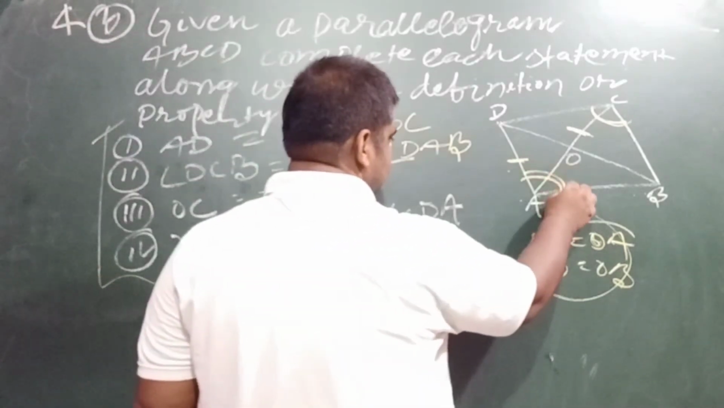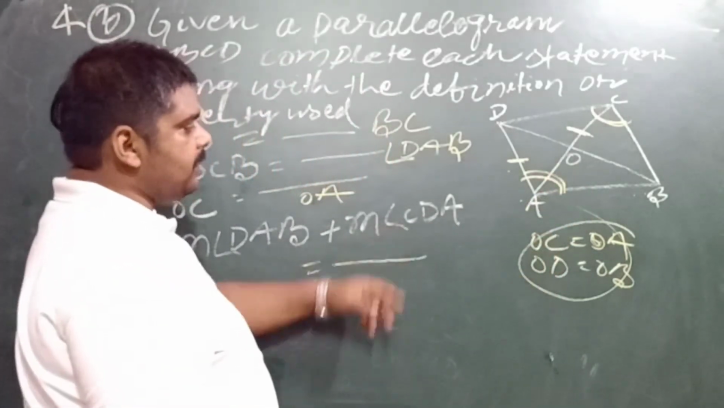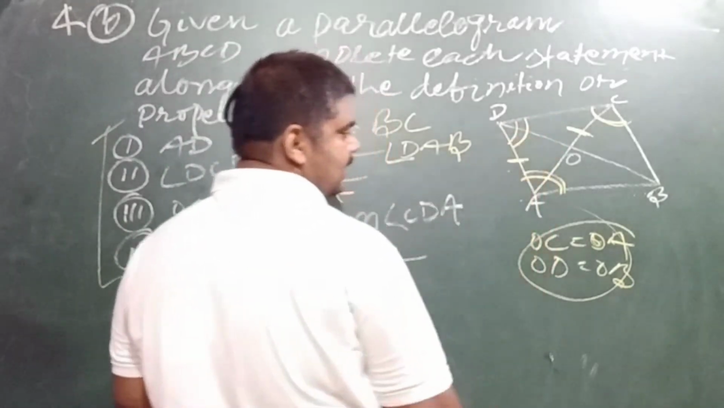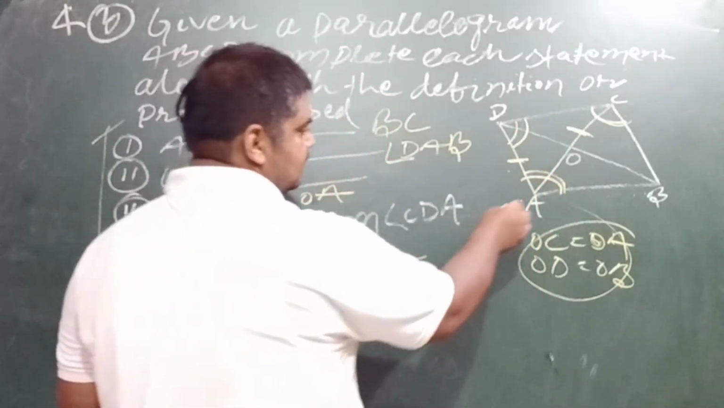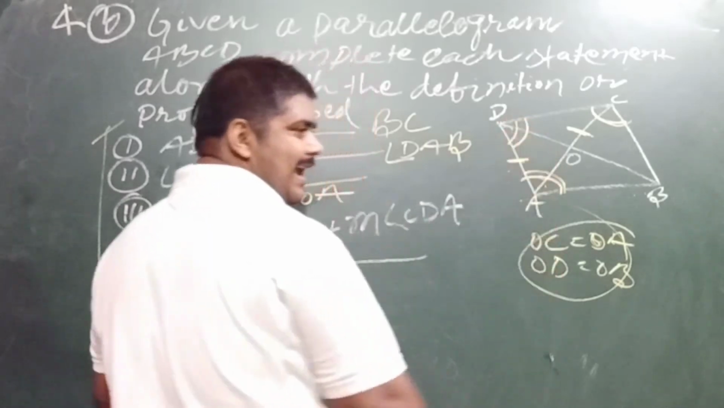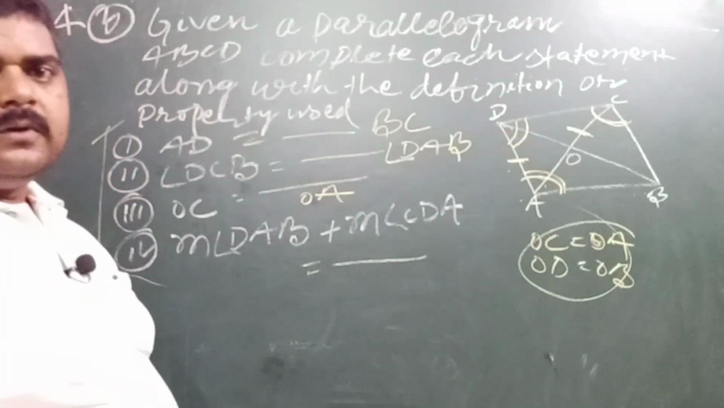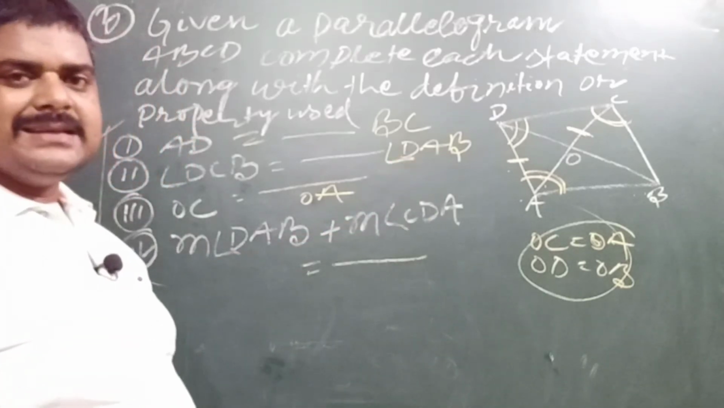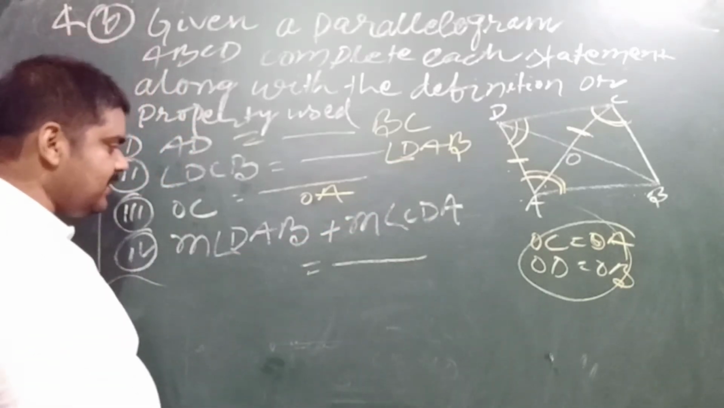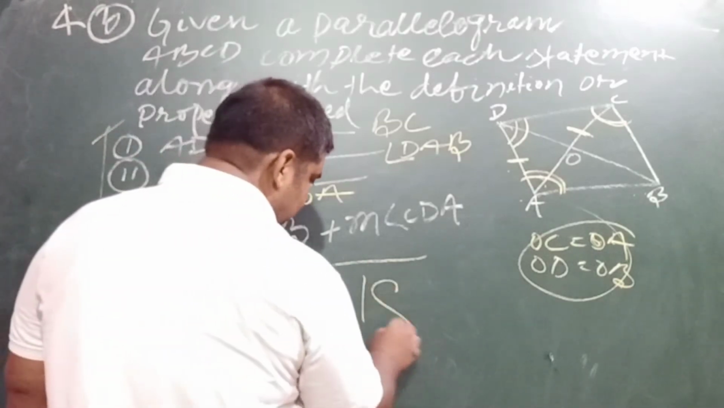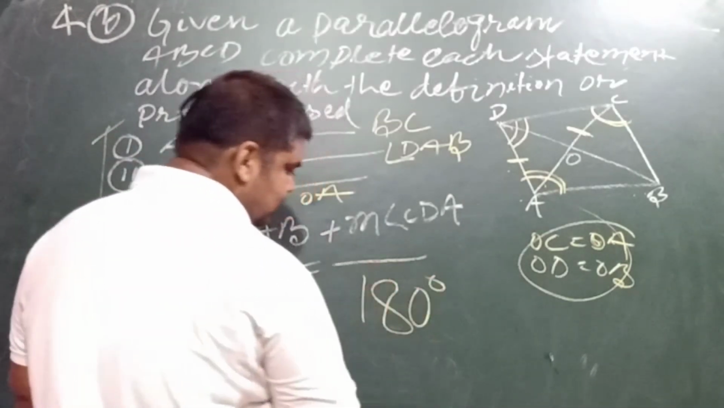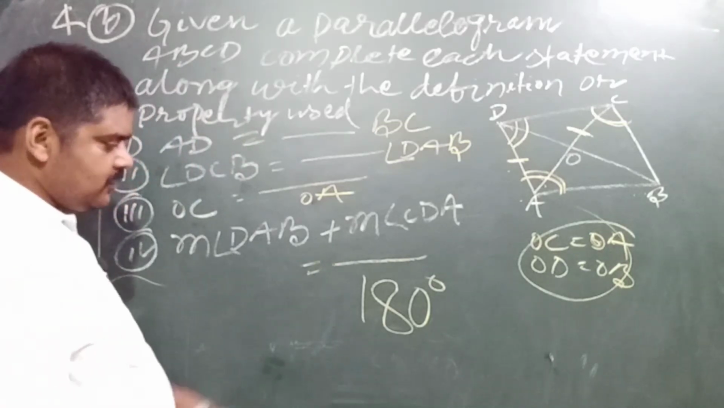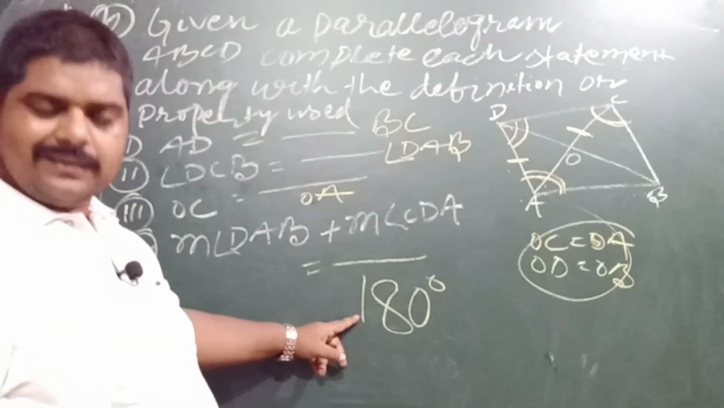And the last one is the magnitude of angle DAB, this angle, and the magnitude of angle CDA, this angle. You know very well that these two angles are adjacent angles in a parallelogram, and the sum of the adjacent angles of a parallelogram is equal to 180 degrees, and this is why in this blank you have to write 180 degrees.